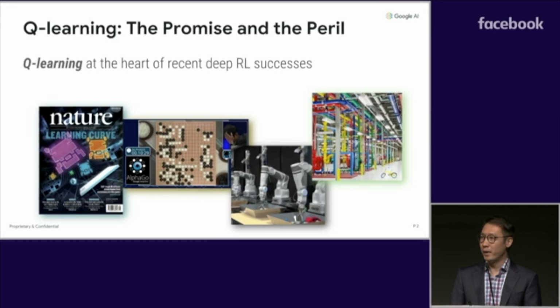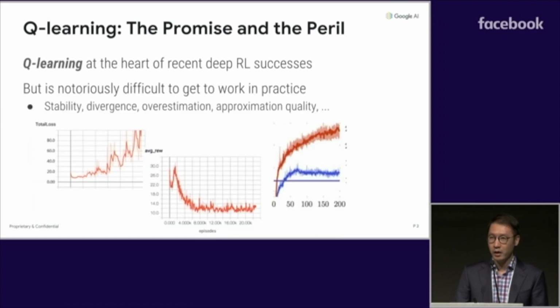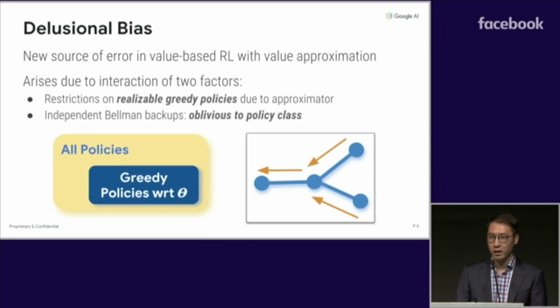So we've seen some tremendous success with deep RL in recent years in a variety of domains. And Q-learning has played a crucial role in many of these successes. In fact, it is one of RL's foundational algorithms. But Q-learning with any sort of function approximation, including deep Q-learning, is known to be brittle and can be difficult to make work well in practice for a variety of reasons. As a result, there's a whole industry devoted to the creation of new algorithms, training techniques, and modeling tweaks to address some of these problems. And today I've got some even more bad news for you.